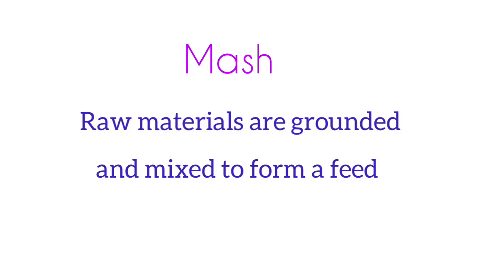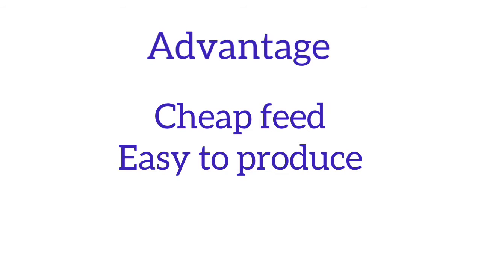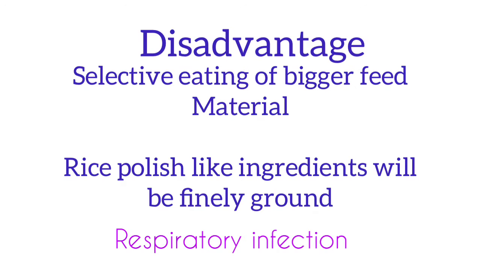The raw materials, which we will deal with later, are ground and mixed to form the mash feed. The advantage of mash feed is that it is very cheap compared to pellet. It is cheap and it is easy to produce. Disadvantage is selective feeding.